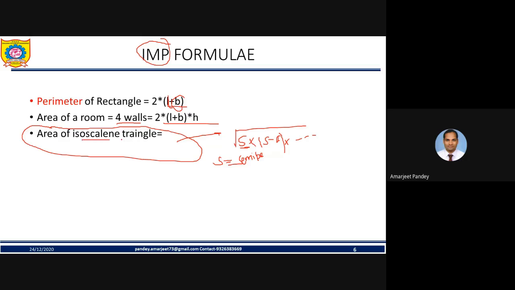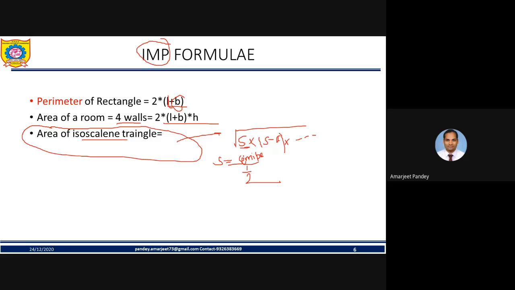Semi-perimeter. Whenever you are finding the area of isosceles triangle, because question has been asked on this many a times, it is S into S minus A into S minus B into S minus C, where A, B, C are the sides of a triangle, and this S is nothing but the semi-perimeter. Now semi means what? Half, and perimeter we all know. So a general formula for a perimeter, my friend, very important, just note it down. If you need to find out the perimeter of any structure, any figure, then it is always the sum of all the sides of that particular structure.